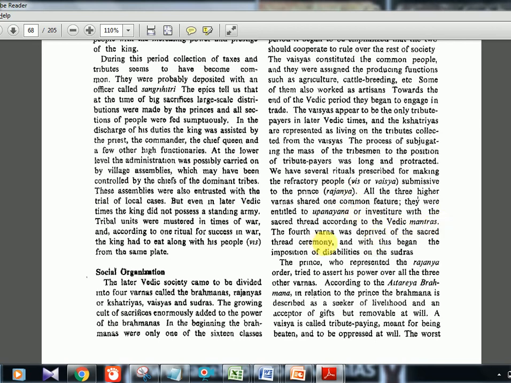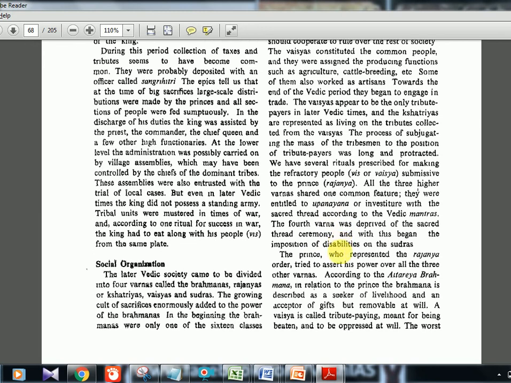The fourth Varna is deprived of the sacred ceremony. This is the term Upanayana. Upanayana is nothing but that sacred thread which the Brahmanas and all wear, right? That ritual is called Upanayana. And it was allowed for all the three classes, that is the Brahmanas, the Kshatriyas and the Vaishyas. But for Shudras alone, it was not allowed. Upanayana is not allowed for Shudras.